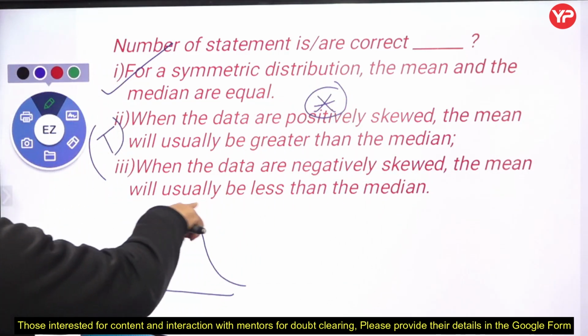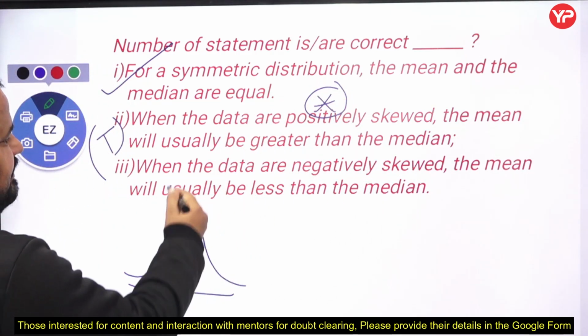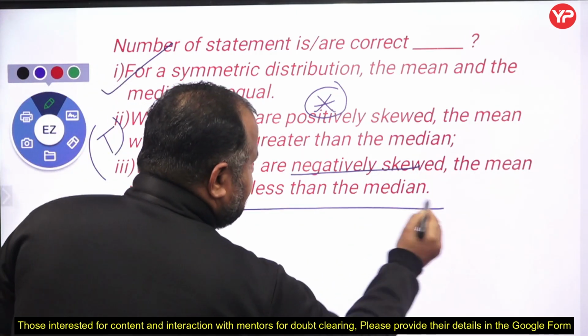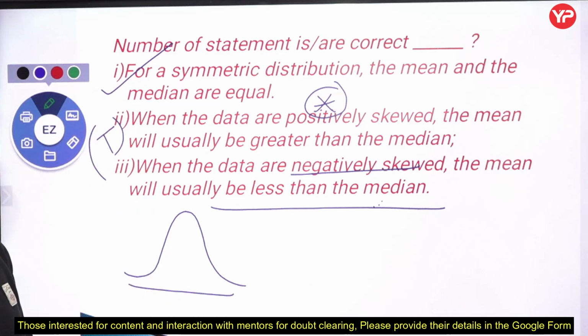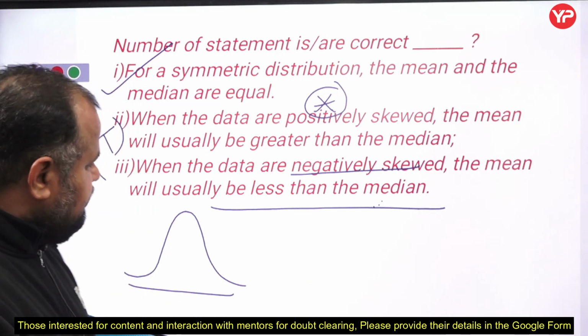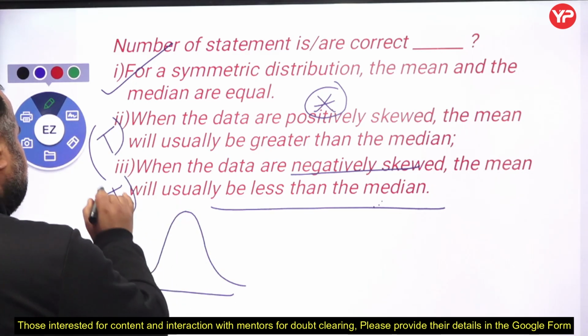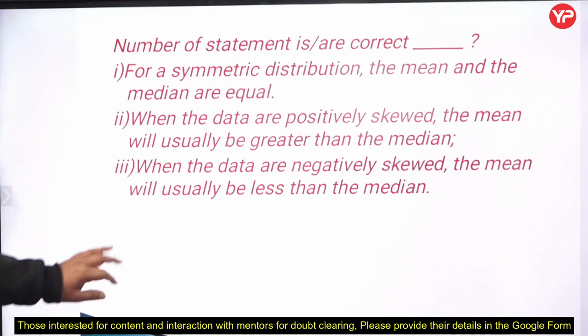And the reverse in the case of negative skew: when the data are negatively skewed, the mean will usually be less than the median. Keep in mind this relation, my dear students. Fine. So here all three statements are correct.